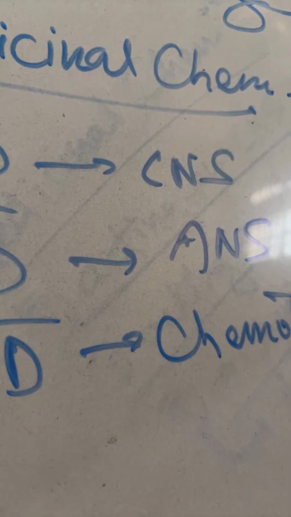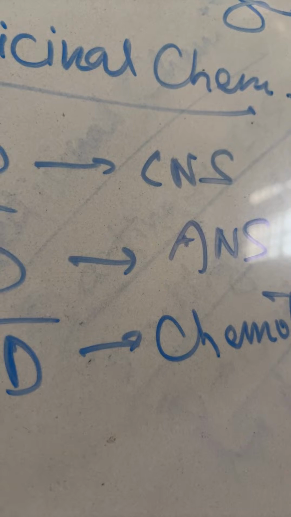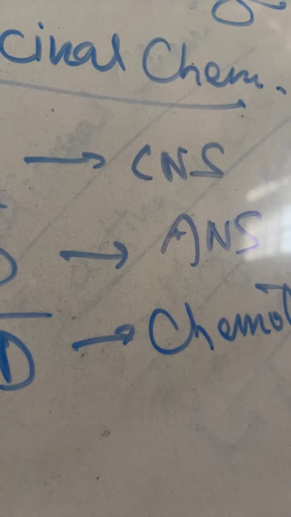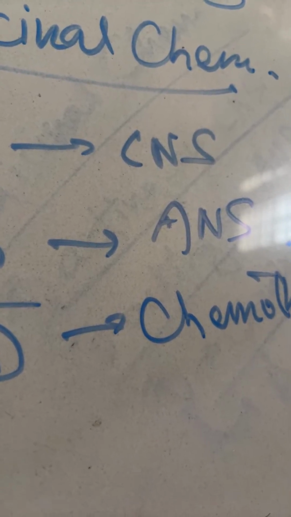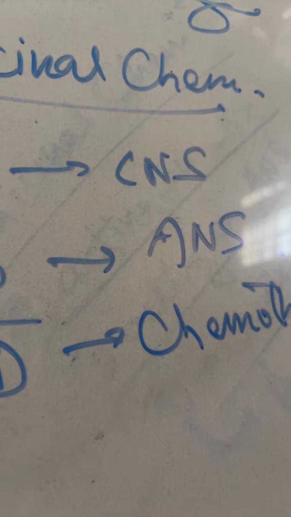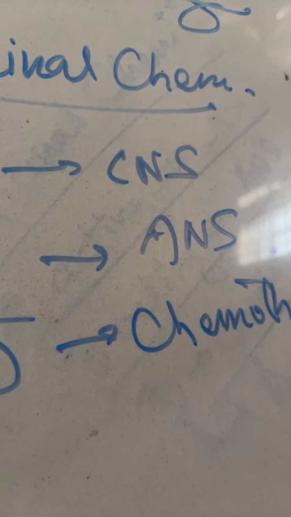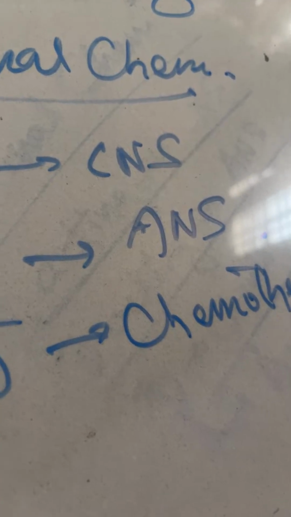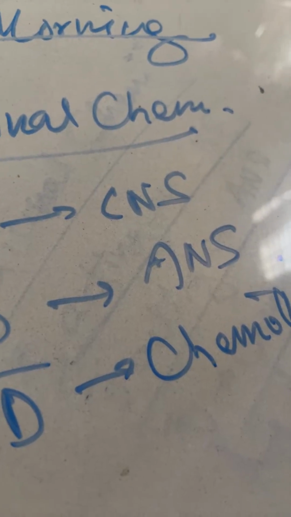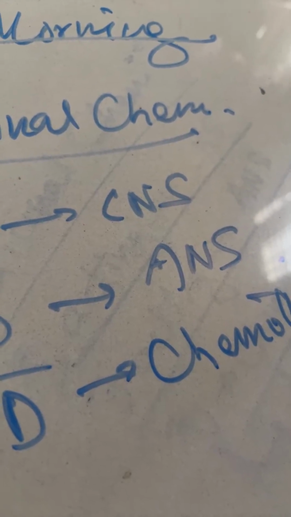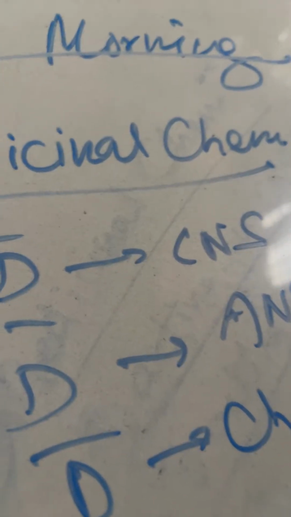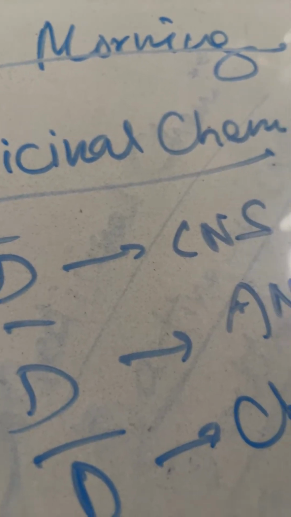So first of all we will start from the drugs which are acting on CNS. The drugs acting on CNS are of so many types. Why am I saying so many types? See, if a drug is mainly acting on your brain, CNS is consisting of brain and spinal cord, right? So we will see what are the drugs mainly acting on CNS.